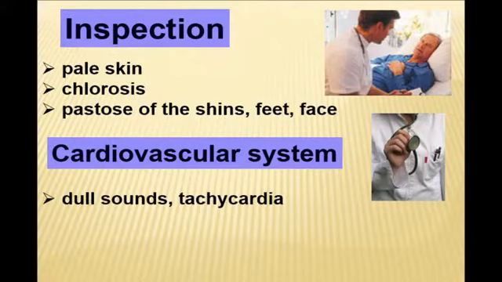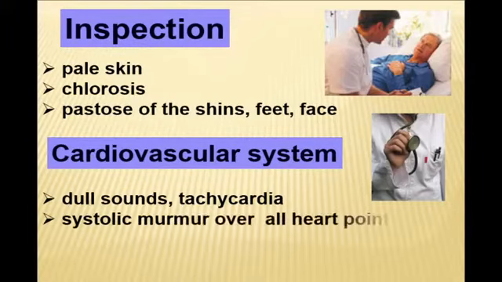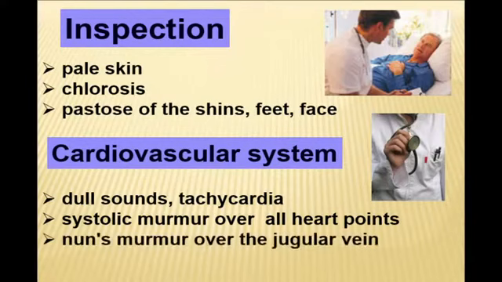But we will pay more attention to the cardiovascular system, because from the preceding scheme you saw that, first of all, the myocardium will be affected. As a result, due to decreased muscular component, heart sounds become dull, we can hear tachycardia as a compensatory response, and in heavy anemia we can hear systolic murmur over all heart points due to decreased blood viscosity.